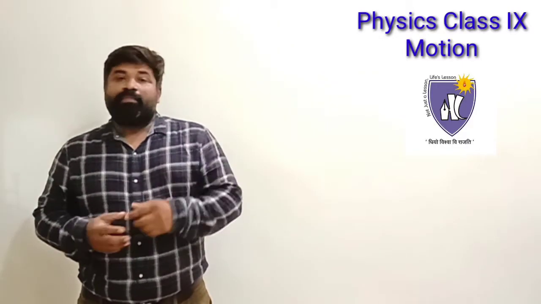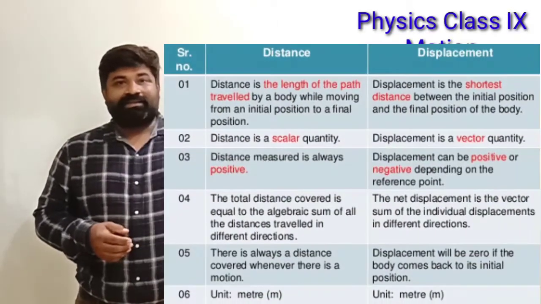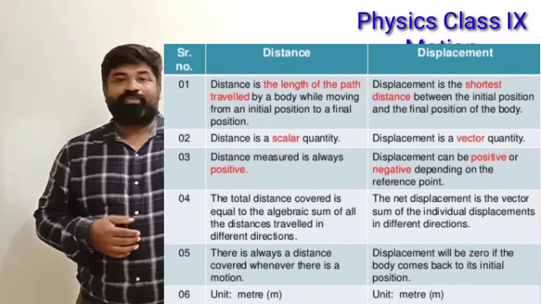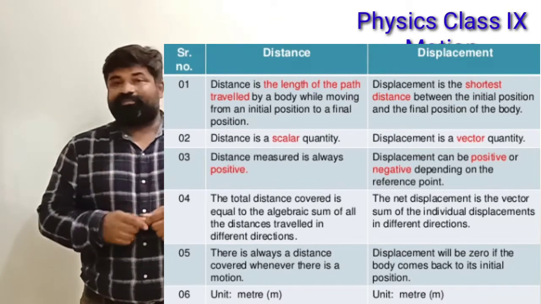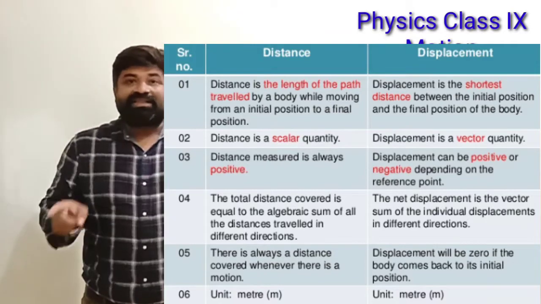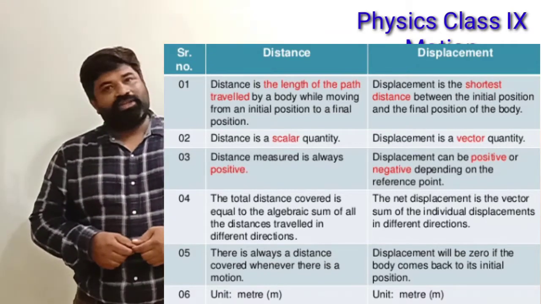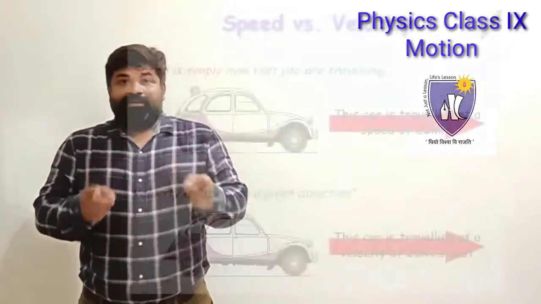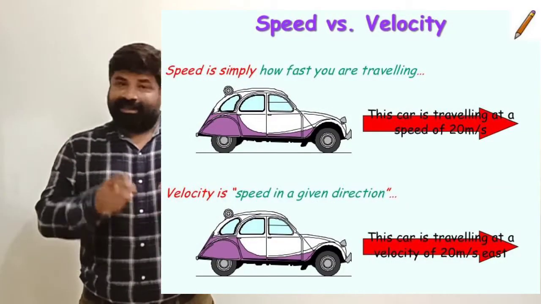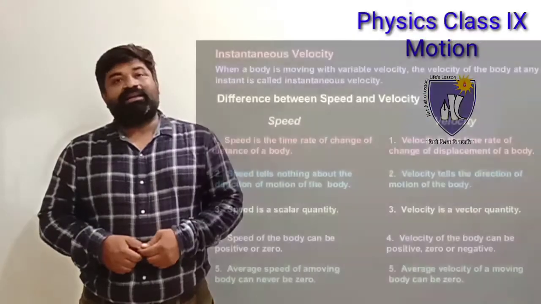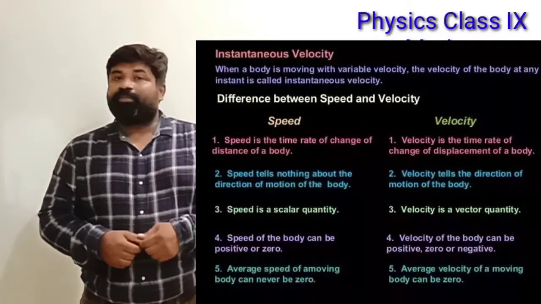We had studied two important physical quantities, distance and displacement, and also discussed the difference between them. Then we had studied speed and velocity, and again the difference between speed and velocity, which is very important.